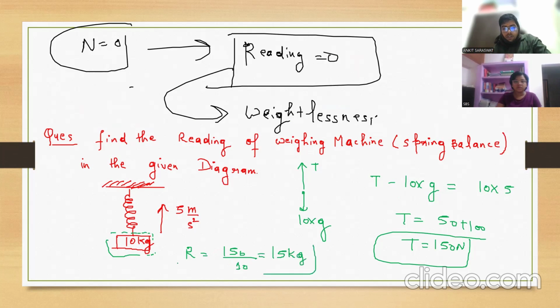15 kg. Clear? So actually this reading of the weighing machine tells us how much mass is attached. Now you will say, sir, its mass is 10 kg. Why are you getting 15 kg? It's not the true mass because the system is going to accelerate. If it is not accelerating, then you will get 10.